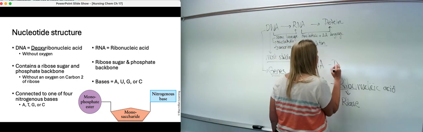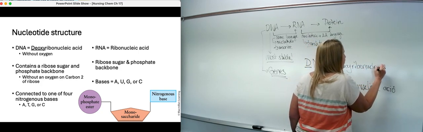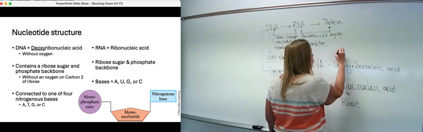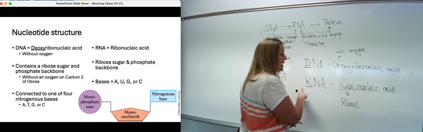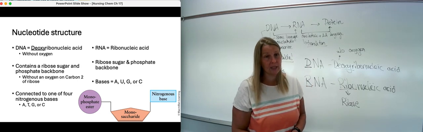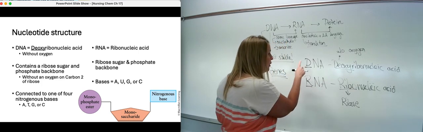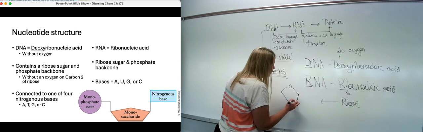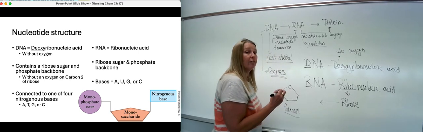Deoxyribonucleic acid is basically ribonucleic acid, but the only difference is that it is deoxy. Deoxy means without oxygen. So the big difference is that in RNA and DNA, it's a ribose sugar, but DNA is a ribose without an oxygen present on it. So both of them have a monosaccharide sugar, and if you notice that monosaccharide or the ribose that is sitting there, it is in a 5-membered ring. It is in the furanose form that we have for ribose.